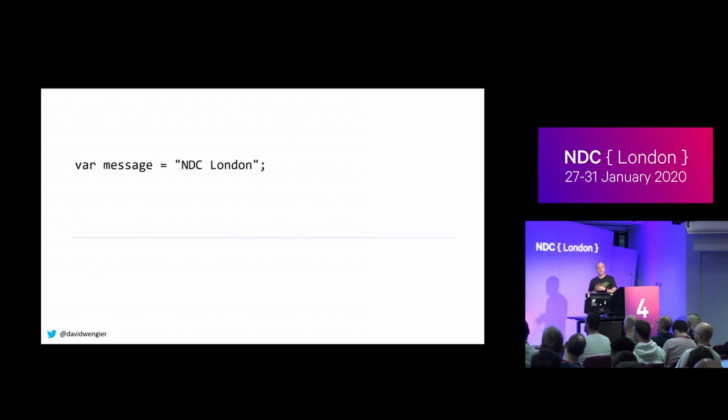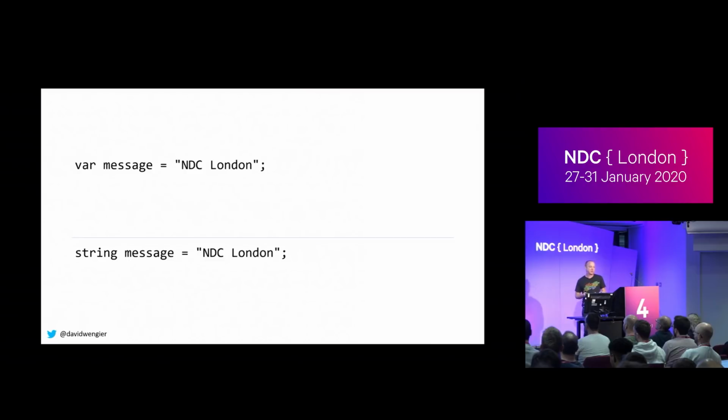This has to be lowered, right? There is no IL concept for var. There's not even a .NET concept of var. Var is a C# thing. So the C# compiler, in order to produce a .NET DLL, has to do something with it that .NET understands. So the compiler essentially rewrites your code or pretends that you wrote string.